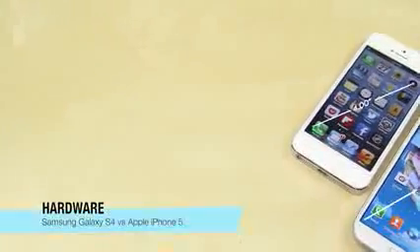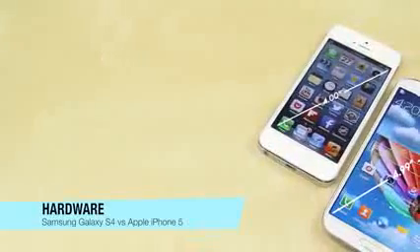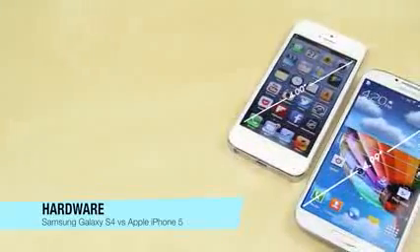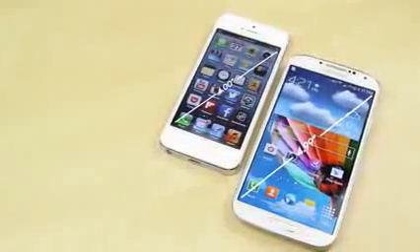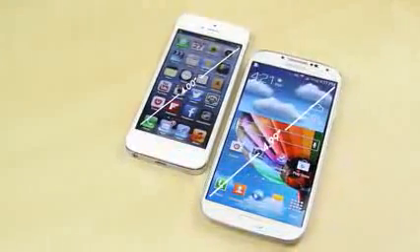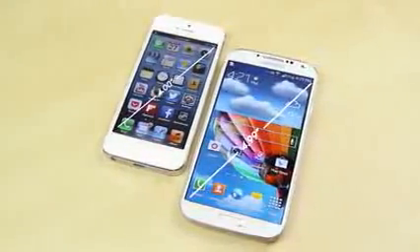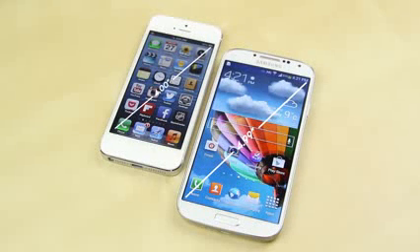The first thing we're going to start out with is the hardware and durability. When you look at the screen size, the iPhone 5 has a 4-inch display, and Apple really didn't want to go any bigger because they wanted you to still be able to access all four corners of your display, while the Samsung Galaxy S4 absolutely towers over the iPhone 5 with a display of almost 5 inches.